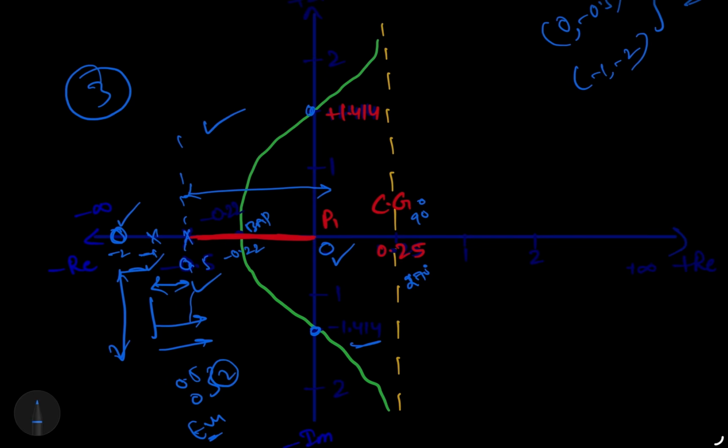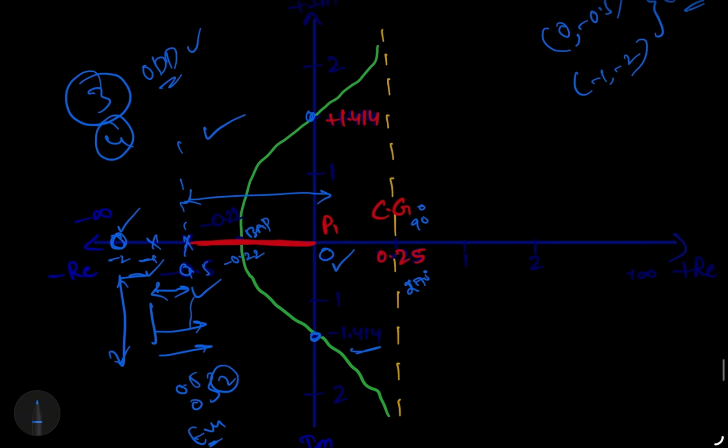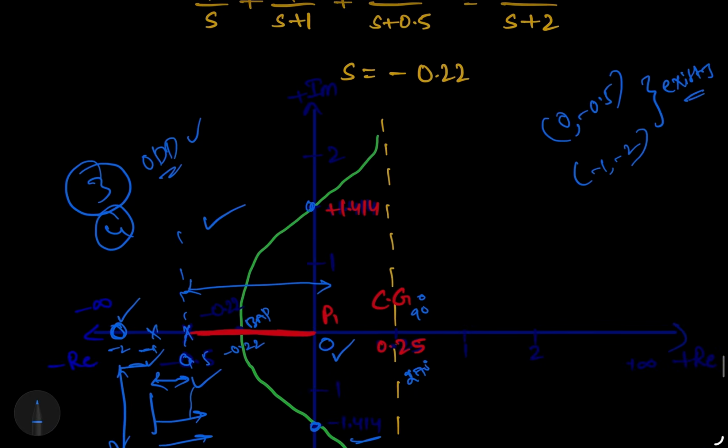So definitely odd. So there is a possibility of locus existing in this range. Beyond -2, no locus, because the count will be 4. Beyond this -2, definitely no locus. So here what you find out is that the locus exists only in this range: 0 to -0.5 and -1 to -2.